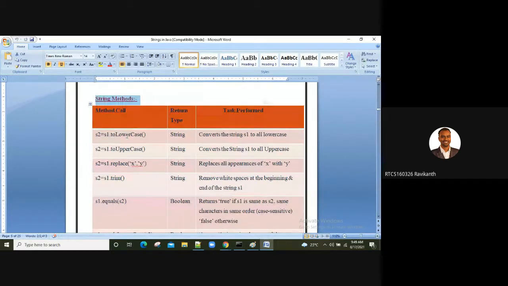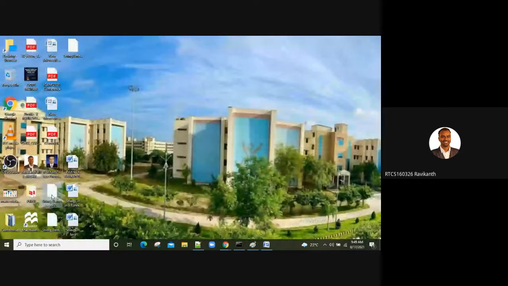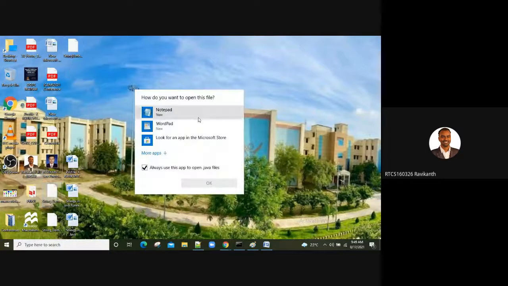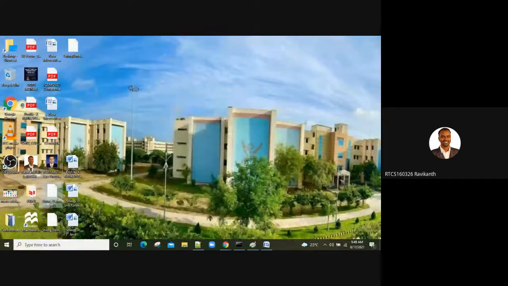I want you all to work with these examples. Yesterday we already discussed all these examples. I'll share the document, yesterday's document also. Just a minute. I'll check, I have saved the .txt file somewhere.